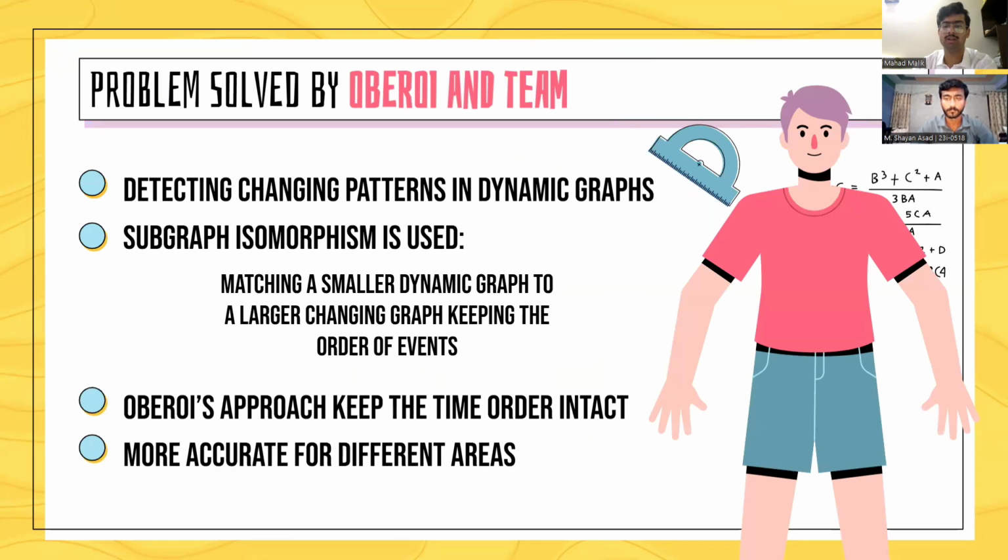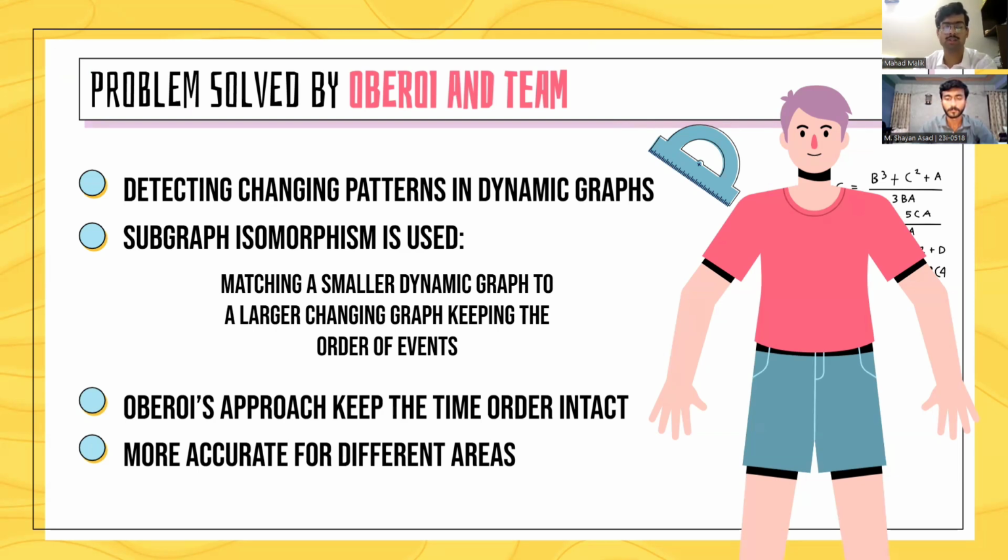They focused on detecting dynamic patterns in dynamic graphs through subgraph isomorphism. The challenge was to map a dynamic pattern graph to a target dynamic graph while keeping the sequence of events intact over time. Many existing methods reduce dynamic graphs to static ones, losing important time-sensitive information. Oberoi's approach preserves this temporal order, which is crucial for fields like bioinformatics, social networks, and telecommunications.